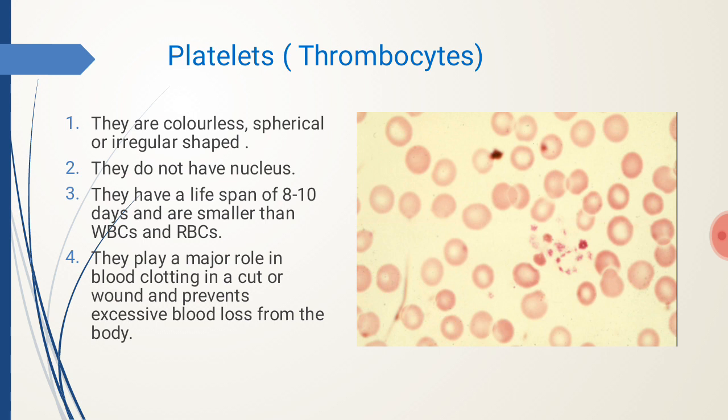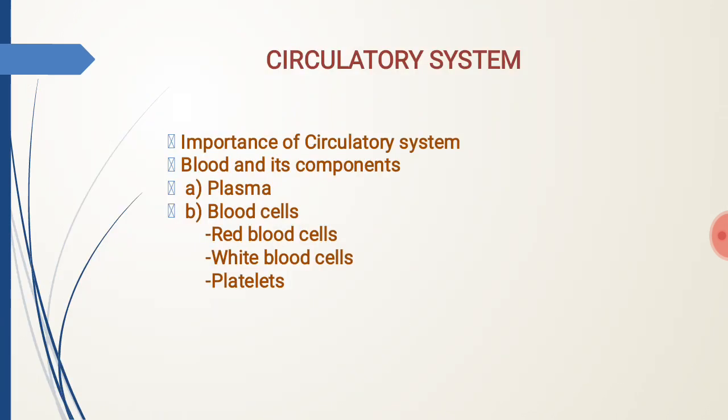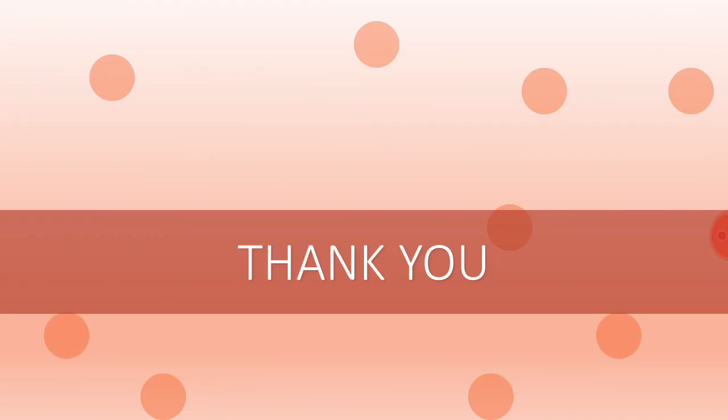So students, today I have introduced chapter Circulatory System, in which we have discussed circulatory system and its importance. We have also learned about the components of blood, that is plasma and blood cells. In blood cells, we have discussed red blood cells, white blood cells and platelets. I hope you have understood and enjoyed today's lesson.